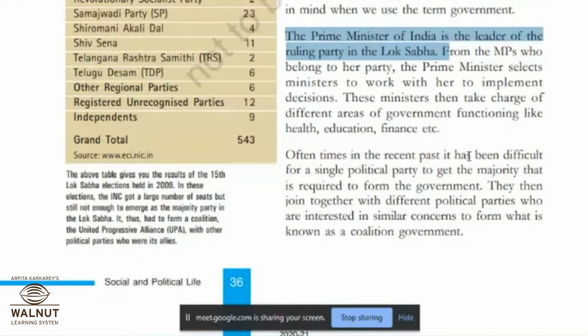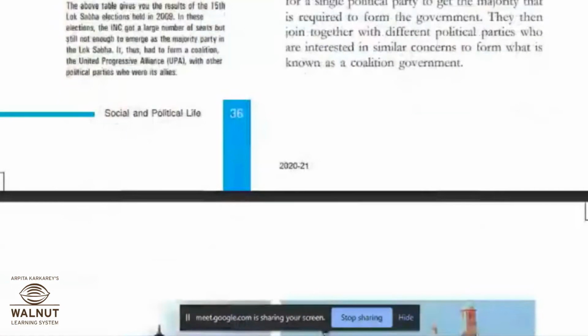Oftentimes in the recent past, it has been difficult for a single political party to get the majority that is required to form the government. They then join together with different political parties who are interested in similar concerns to form what is known as coalition government.